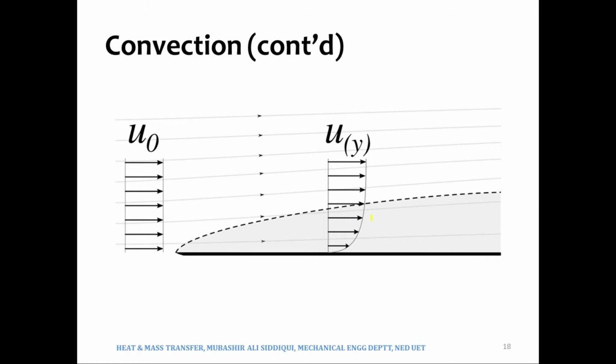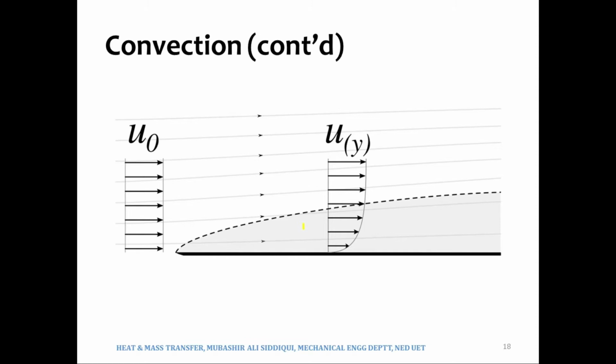And what will happen is that when the fluid comes over this surface, it will get heated up, and the fluid is constantly in motion. So it will be pushed further downstream by the upstream fluid. This upstream fluid will take its place and then get heated up, and then it will be pushed downstream, and the fluid will keep on replacing.